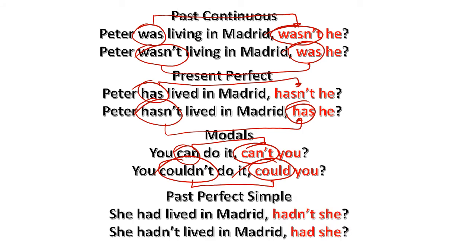Past perfect simple, she had lived in Madrid, hadn't she? Ella había vivido en Madrid, ¿verdad? So this is the first word I find in the verb, and I have to write down the negative form of it. And here, it is the opposite thing, okay? So she hadn't lived in Madrid, had she?